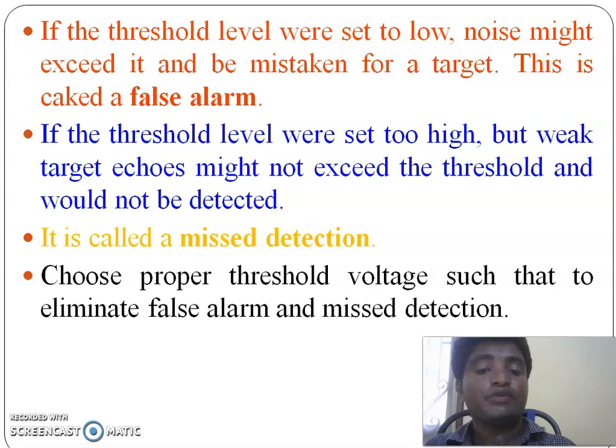So choosing a proper threshold voltage is very important to reduce false alarm and missed detection. It is in the hands of the radar operator, so the utilization of an experienced radar operator will improve the target detection.